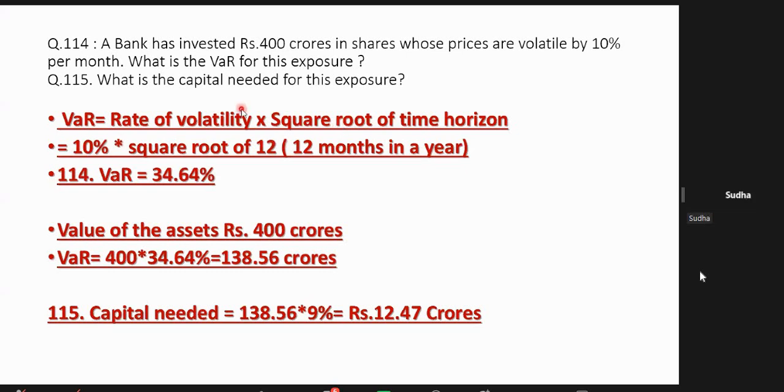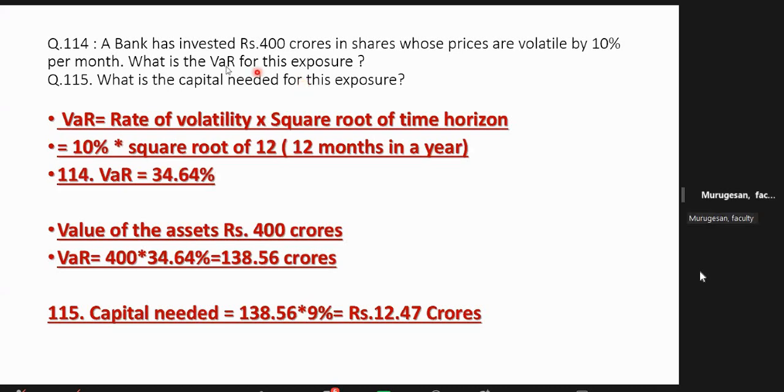Here sometimes they ask for 1 day exposure. How do we do it, sir? They will tell, madam, 1 day volatile. They will tell daily it is volatile by 5%, 2%. Then what is the VaR for 1 year? What is the VaR for 1 month? That's all. Sir, like in this case, they have given monthly volatility of 10%. If they ask to calculate VaR for 1 day, then how, sir?